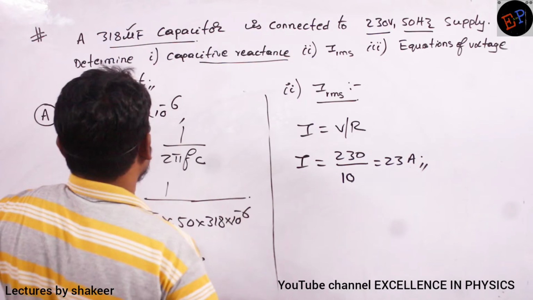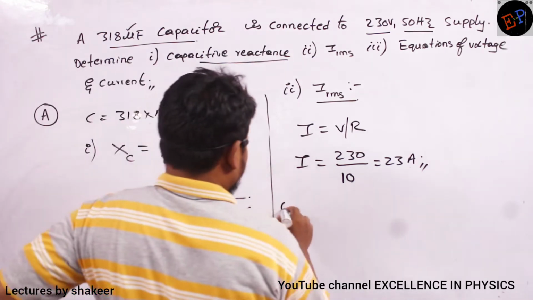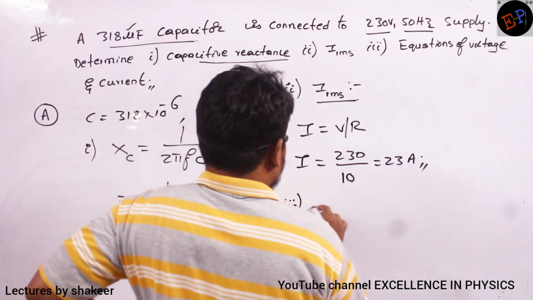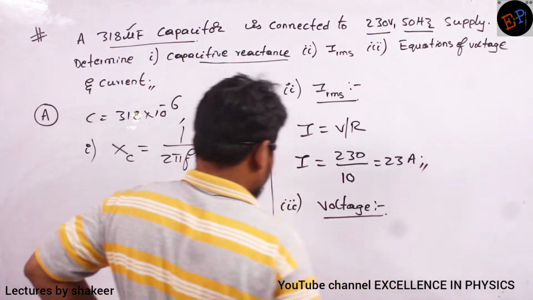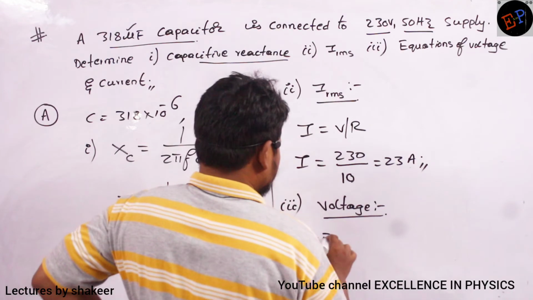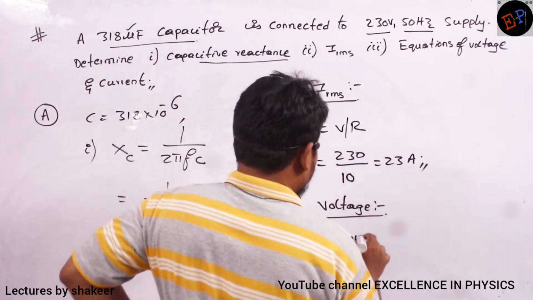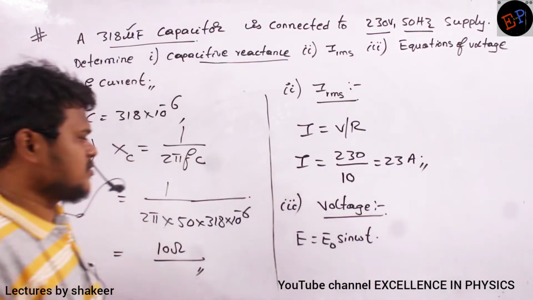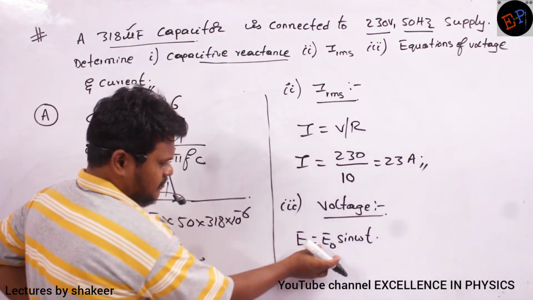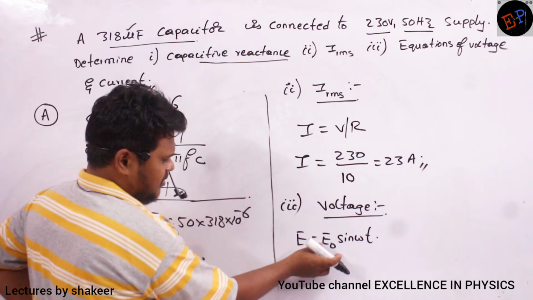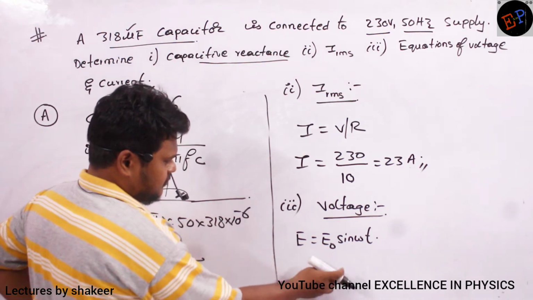Now he is asking for equations of voltage and current. Clear? So how can I write the voltage equation? E is equal to E naught sine omega t. This is the equation of voltage, no? Clear? Is E naught value given? It's not given. Then what can I do?